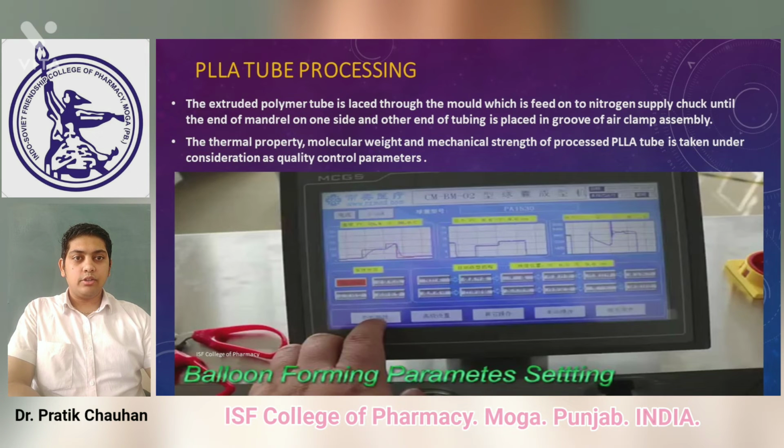Generally, PLLA tube processing is where the extruded polymer tube is placed in the mold, which is fed by the nitrogen supply, with one end of the tubing placed on the mandrel and the other end placed in the groove of the air clamp assembly. The thermal properties, molecular weight, and mechanical strength of the processed PLLA tube are taken into consideration as quality control parameters during the PLLA tube processing.